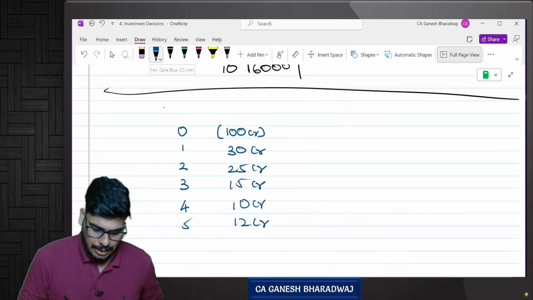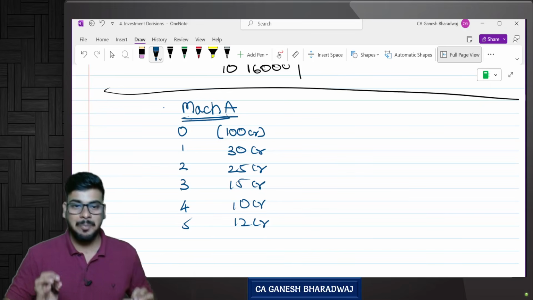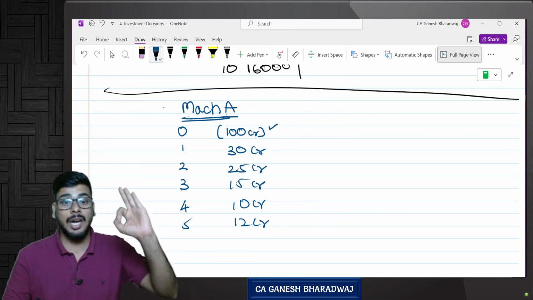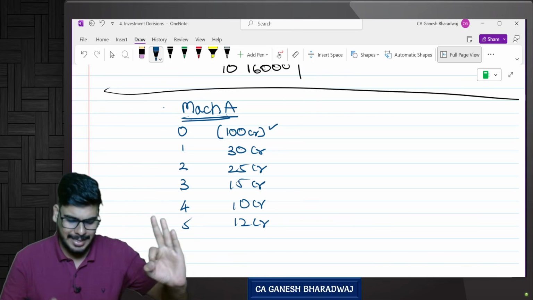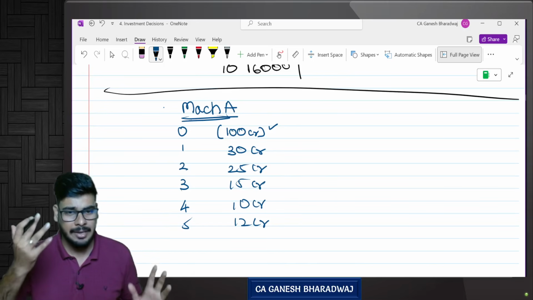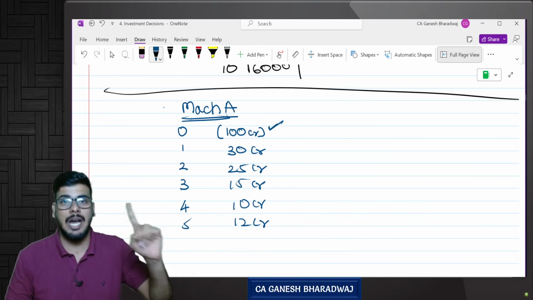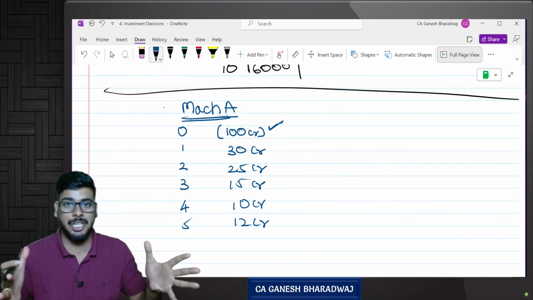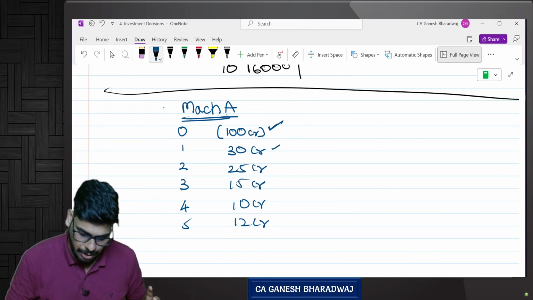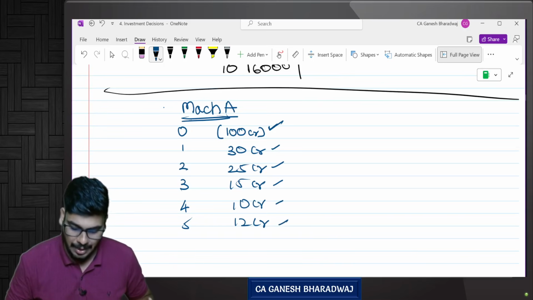Let's say the company can invest in machine A. If the company wants to invest in machine A, the initial outflow is 100 crore rupees. It's an investment alternative, a fixed asset, non-current asset, whichever way you want to say it. If I want to invest in this project, initially I will have to spend 100 crores buying the machines. At the end of year 1, it generates a cash flow after tax of 30 crores, year 2, 25 crores, year 3, 15 crores, year 4, 10 crores, and year 5, 12 crores.